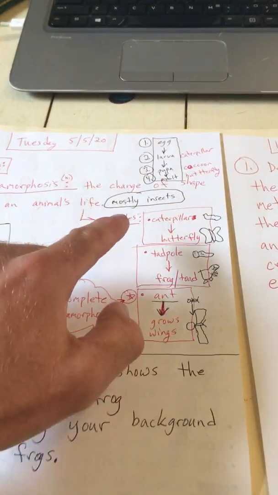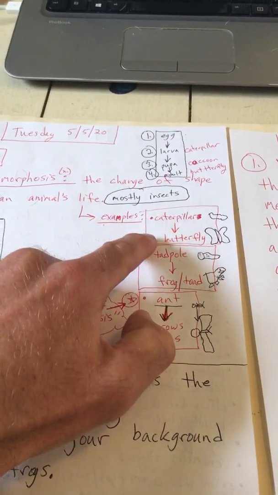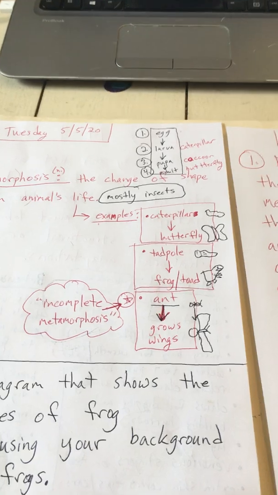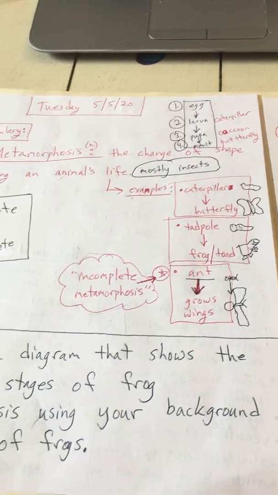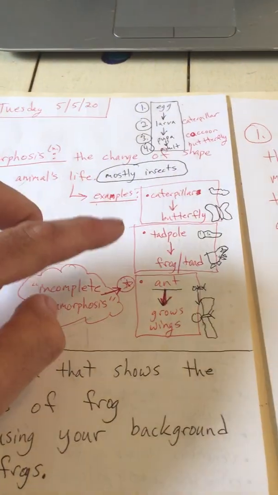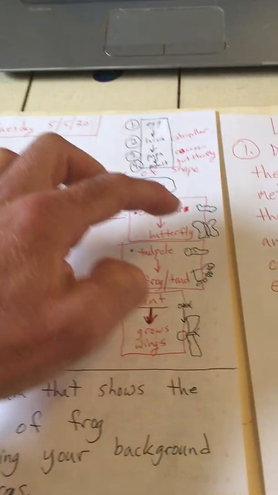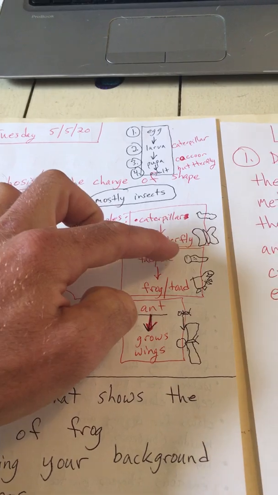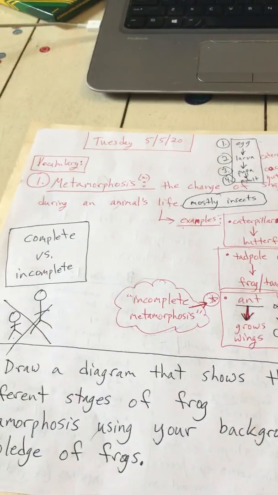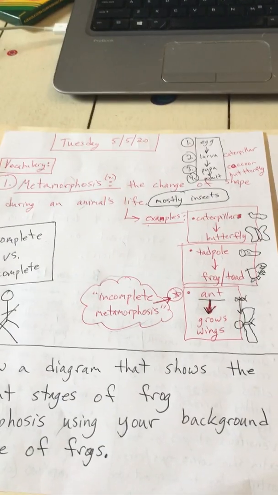Okay, so some examples were that a caterpillar changes shape into an adult, into a butterfly, as it goes through its life cycle. A tadpole changes into a frog. Their body completely changes from a caterpillar to a butterfly and from a tadpole into a frog. That is called a complete metamorphosis. Their body went through a change over time.